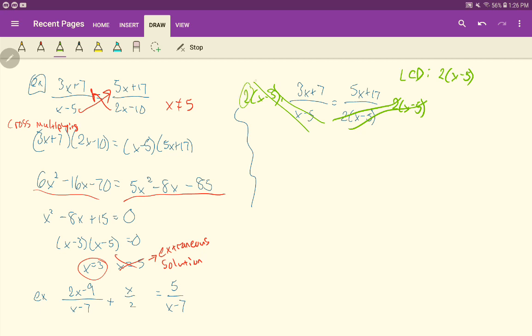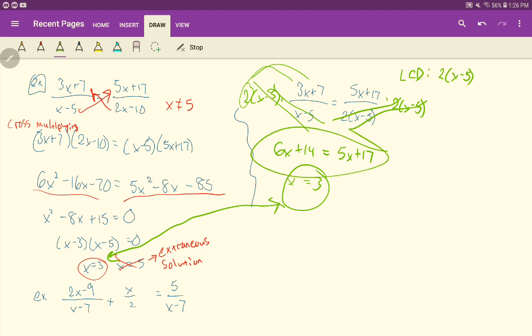And so we can take this 2 that's left over here and distribute it to both terms, making a 6x plus 14. And then there's a 1 right here, so it's just 5x plus 17. And so then we subtract the 5x over, we get x, subtract that 14 over, we get 3, and oh my gosh, it's the same answer, but a lot faster because we didn't have to deal with quadratics there.